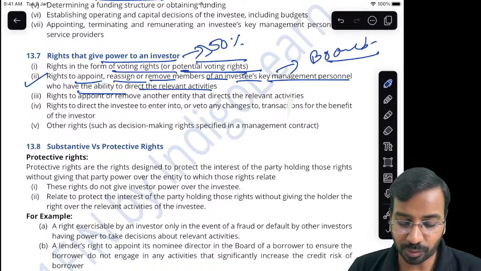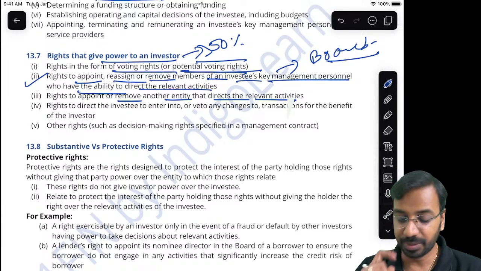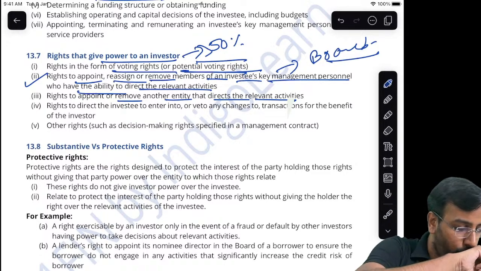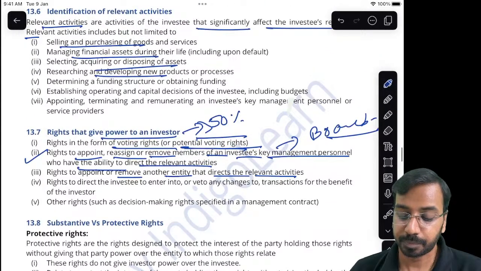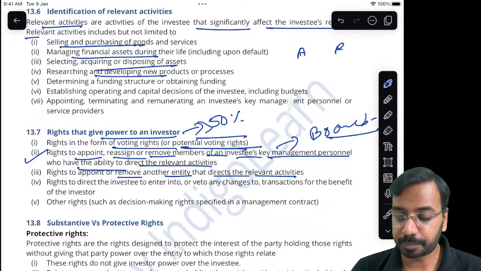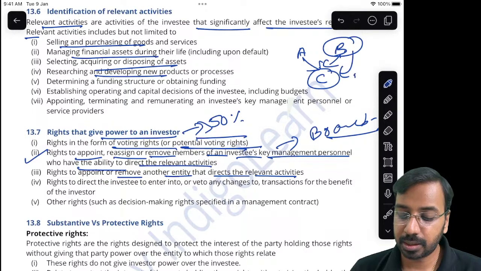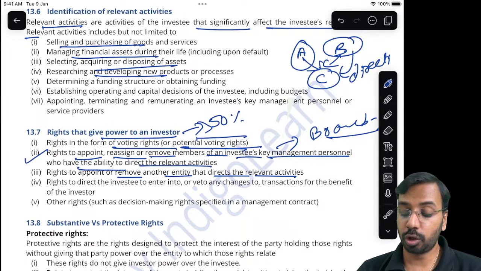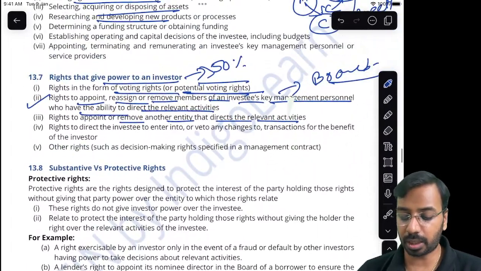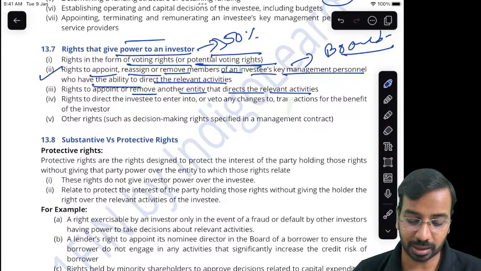Then, the right to appoint or remove another entity that directs the relevant activity. Meaning to say, there are two parties. This is the third one. Currently, B is directing. A has the right to remove B. A can say, B, you get lost, I will manage the entity. So if such kind of rights are there, then also I get the power.